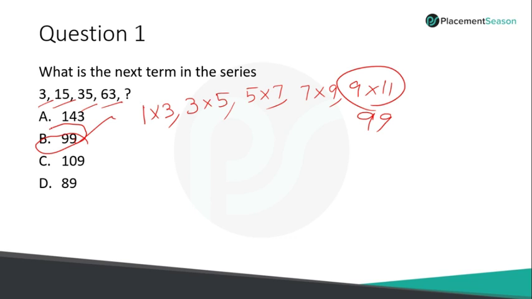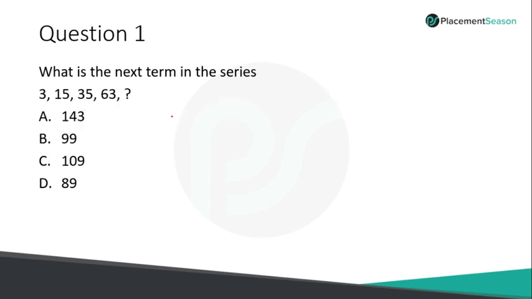In logical reasoning, I can't say this logic is correct or that logic is correct. Whatever logic strikes you, you get the answer fast. If you do a lot of practice, you will get the logic very fast. Clear? I will give you one more logic for the same question. 3 I can write as 2 square minus 1. 15 is 4 square minus 1. 35 is 6 square minus 1. 63 is 8 square minus 1.